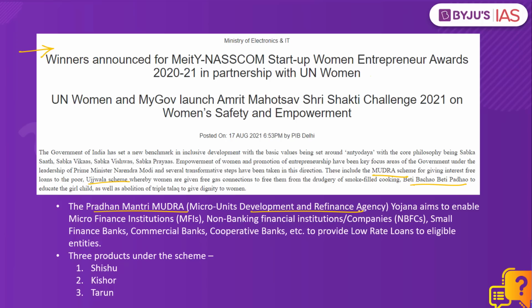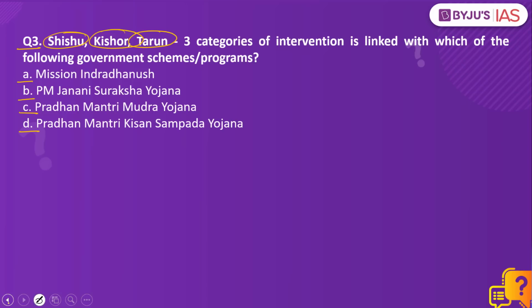So the business owners, entrepreneurs, women entrepreneurs, manufacturers and other such beneficiaries can avail loans under this Mudra scheme, and the products under the Mudra scheme are divided into three categories, that is Shishu, Kishore and Tarun. And this categorization is based on the limit of loans advanced. The task for you for today is to let us know the limit of loans that is made available under each of these three categories. Coming back to our question, the right answer to our question would be option C, Pradhan Mantri Mudra Yojana.